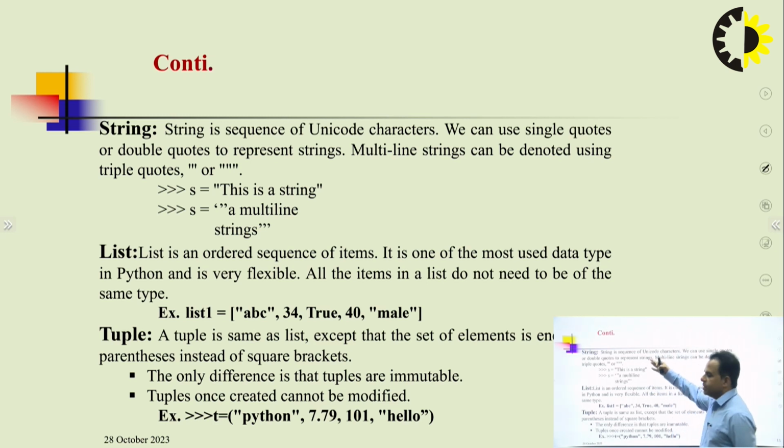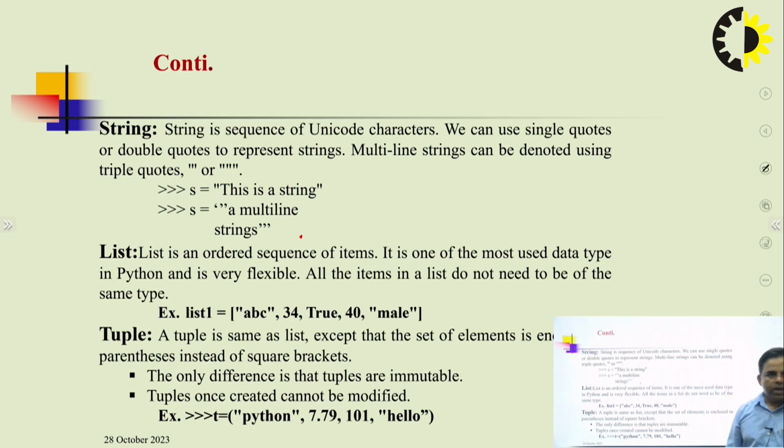As per the definitions we have already shared, to represent a string, that is single words, a single line, or multiple lines, there are three ways to represent a string. So first, s is equal to, this is a string in a single line, and another example is a multi-line string, where we use triple quotes to represent the string.